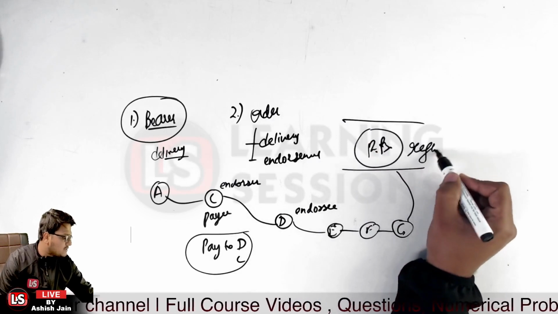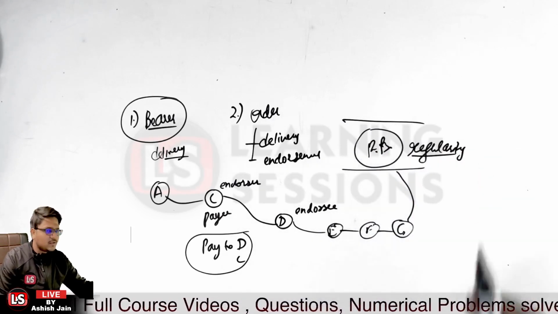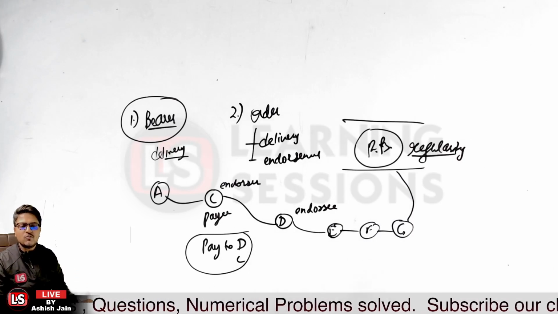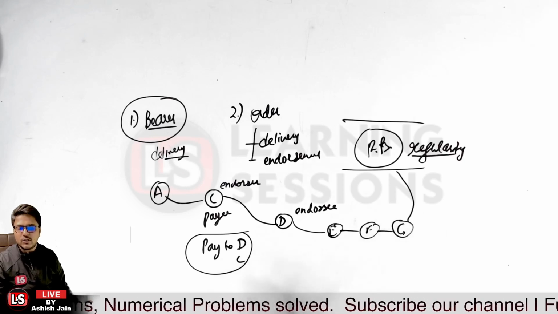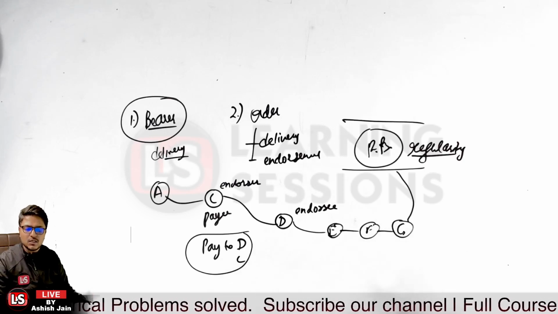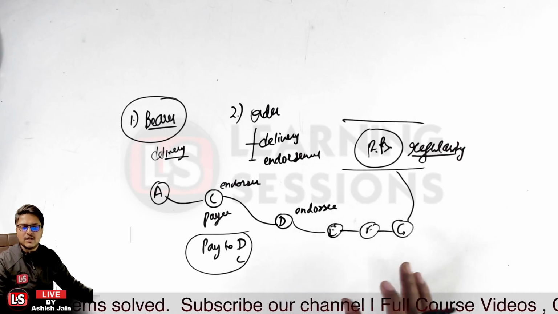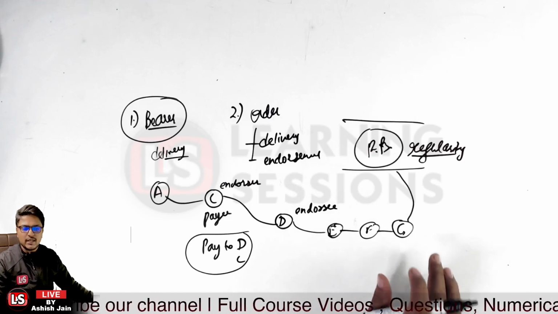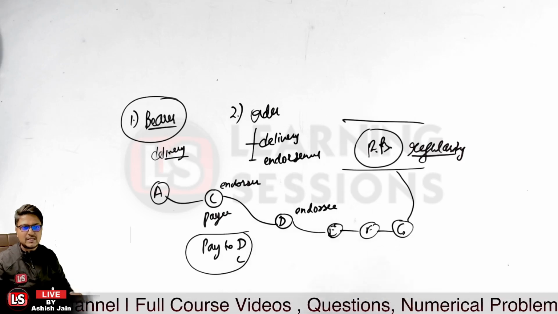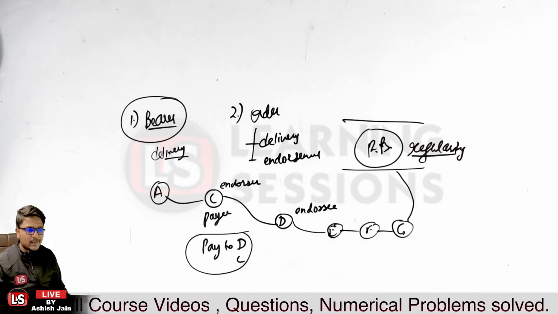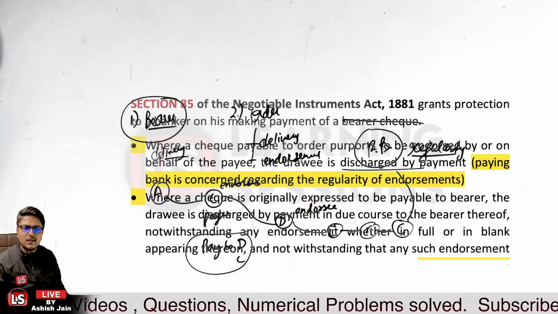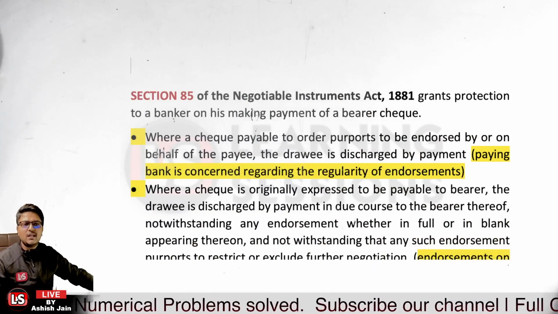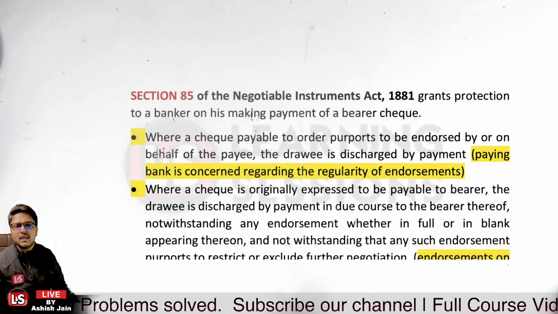The paying bank over here is concerned with the regularity of the endorsements and not with the genuineness of the endorsements. It is only concerned with the regularity of the endorsements and not towards the genuineness of the endorsements. Genuineness of the endorsement is a concern of the collecting bank and not of the paying bank. Is that clear? Okay, and for that particular purpose, the protection is covered under section 85. Section 85 of the NI Act 1881 grants protection to the paying bank on its making payment of a bearer check.